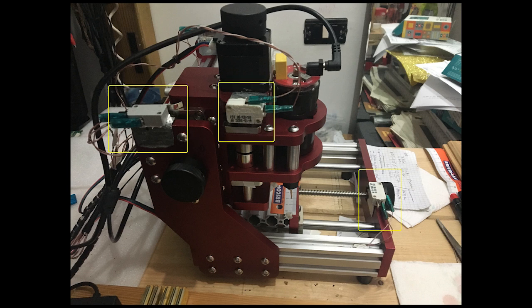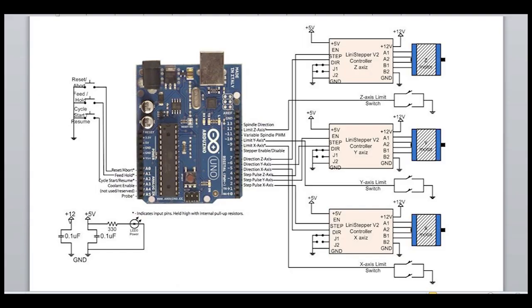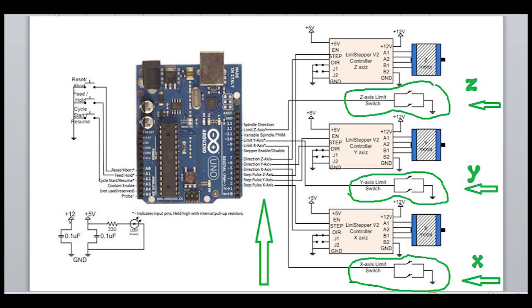In our picture, we can find the limit switches inside a yellow block. We can see the X, Y, and Z limit switches. If you analyze this diagram carefully, we can find the X, Y, and Z connections.